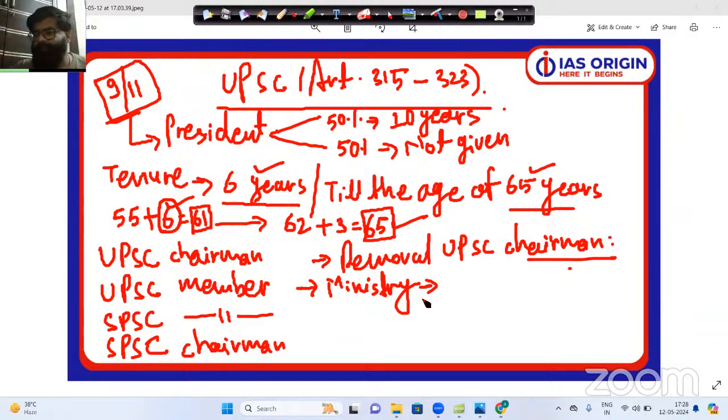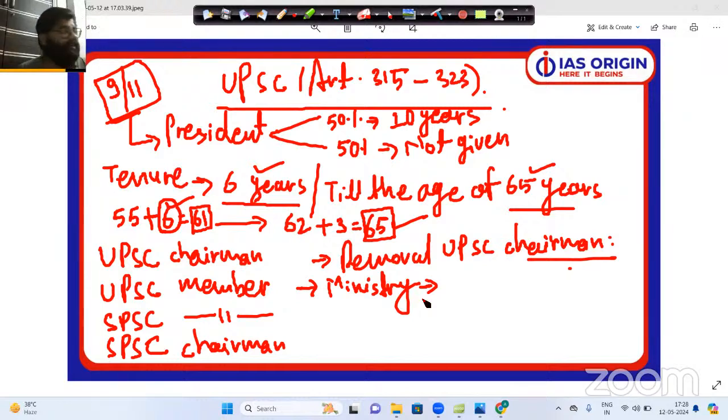Okay, the Prime Minister of India can have more than one ministry. For example, if you notice in 1971, Indira Gandhi was not just the Prime Minister of India, but she was also the Defense Minister of India.